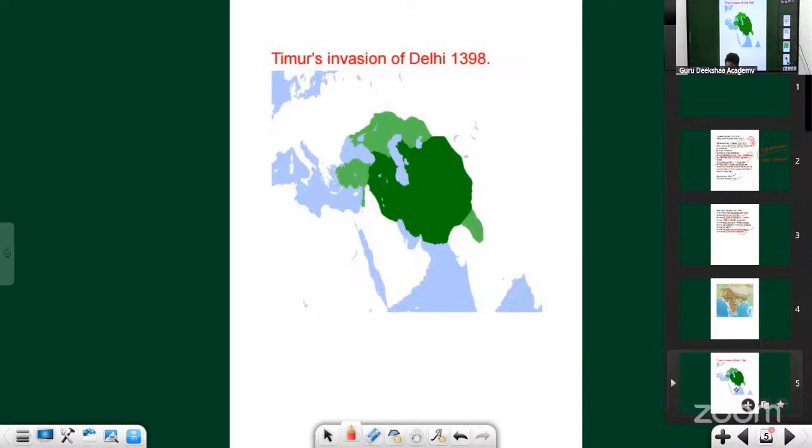The reason was that Taimur was one of the Mongol rulers who came to India and invaded India in the year 1398. Again, a lot of sentiments are involved.